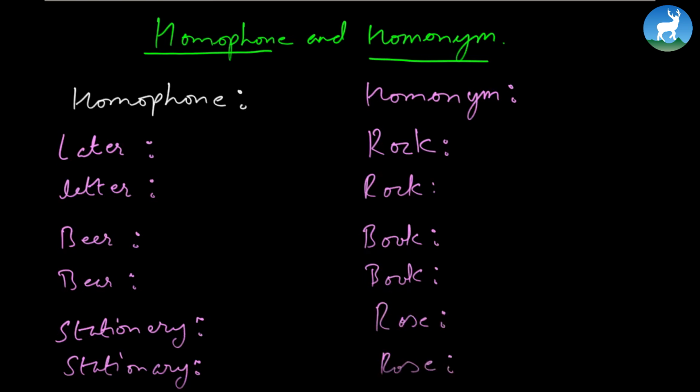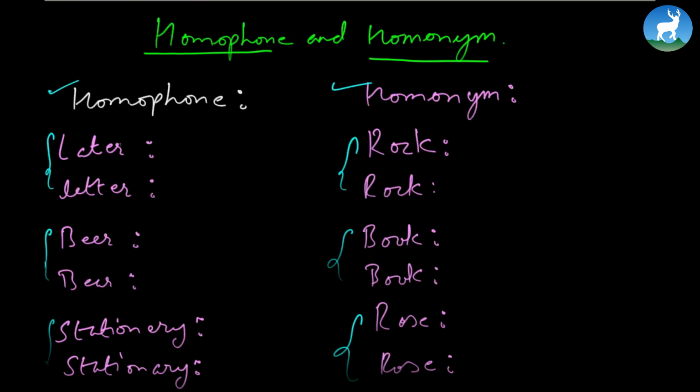Look at here. In both these examples, one thing in common is that we pronounce both homophone and the homonym the same, alright? And these are in pairs, don't forget that. Okay, beer, stationery, rock. So there are 3 examples basically. Book, and rose. Now we would realize that we just pronounce these words just the same, like later and letter, beer and beer, stationery. And if you look at the meaning, let's talk about first homophone.